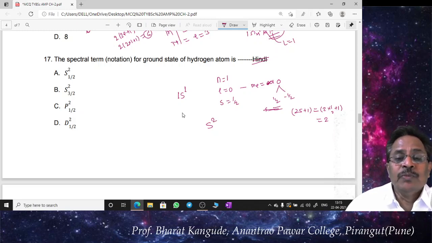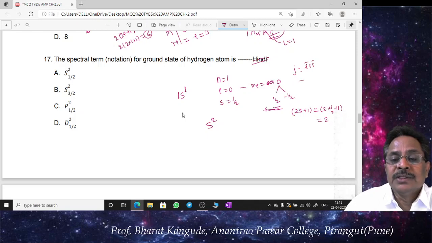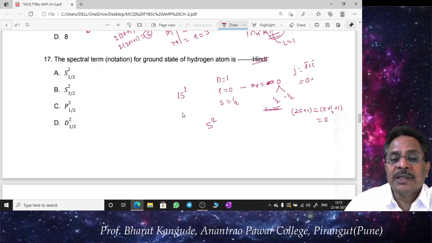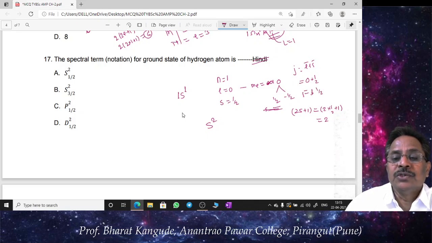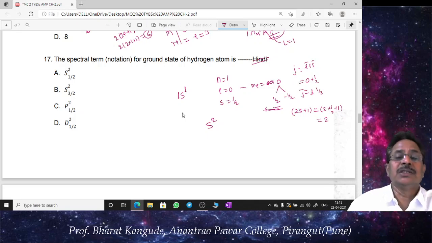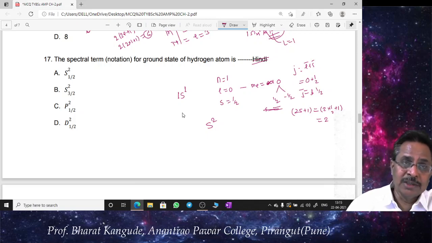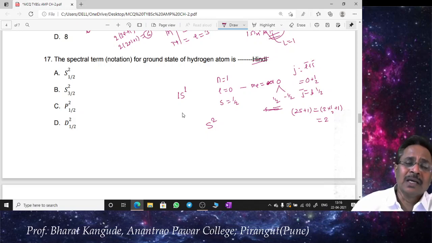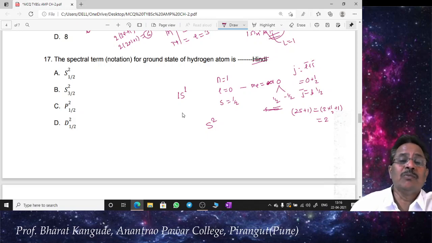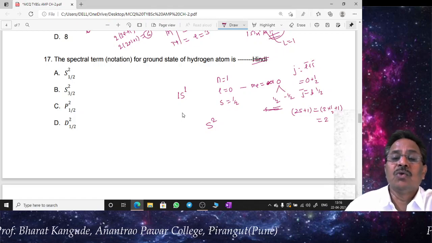And the J value: since J is given by L bar plus S bar, and L bar is equal to 0, S bar is equal to plus half, so J is also going to be plus half. So this J in a one valence electron system, or in case of hydrogen, is simply equal to 1/2. Either I can use small l, small j, or capital S, capital L, and capital J. That will be the same for this one hydrogen atom, and therefore J is equal to 1/2.